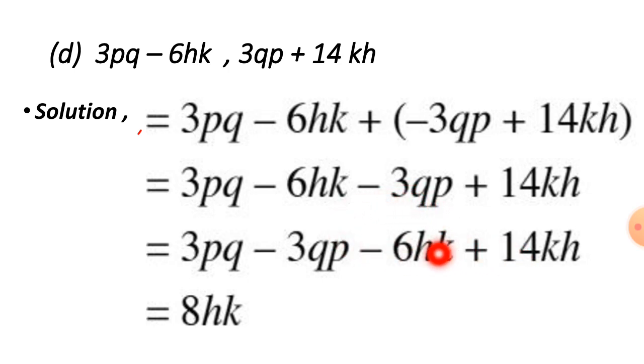Now we will see about these two terms. 14 plus minus 6 is there. If we subtract these both numbers we will get 8HK. So this is the only answer. No need to write the 0 because we can understand that plus minus will be minus and it will be 0. So we get one answer only, 8HK.